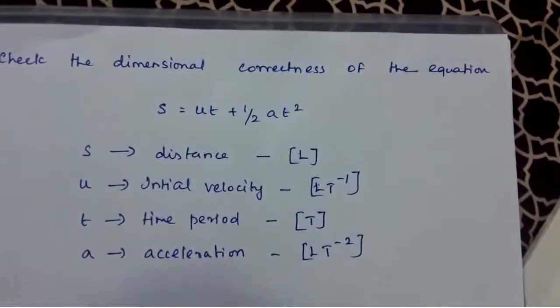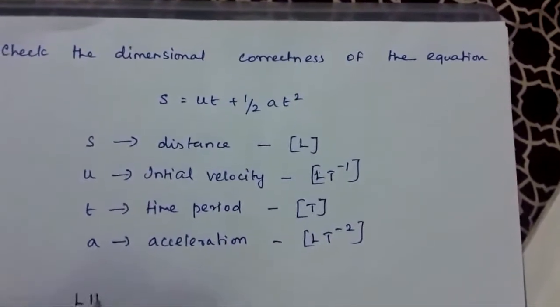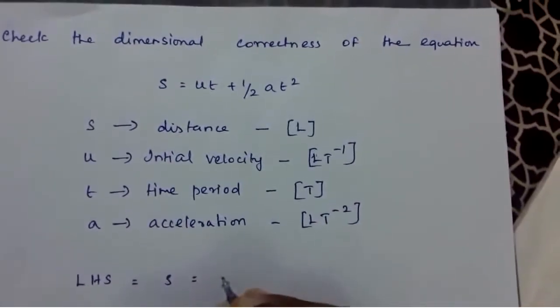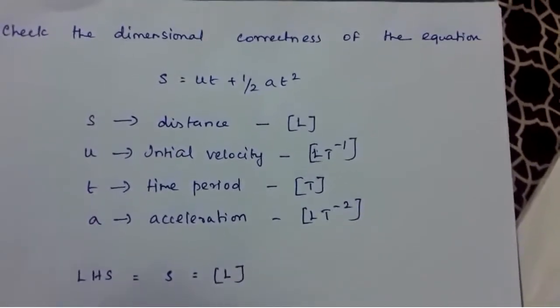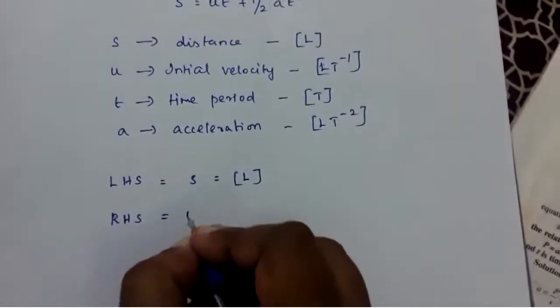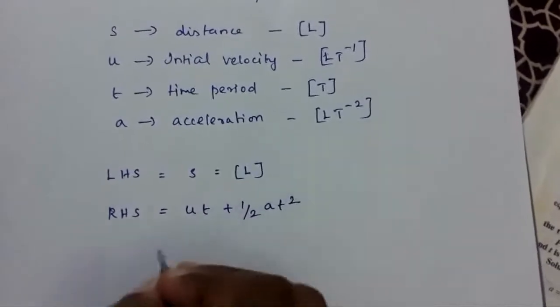Now applying the dimensions in the above equation, I'll take the left hand side of the equation. LHS is equal to S, which is having the dimension L. Taking the right hand side of the equation, RHS is equal to ut plus half at square.